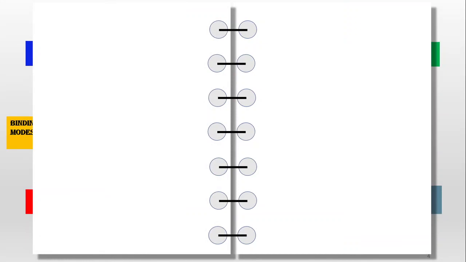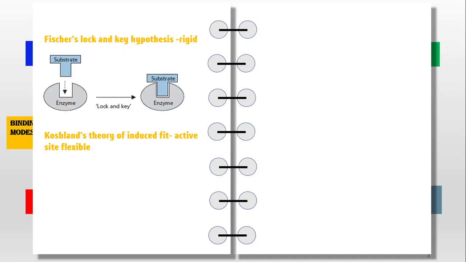There are two theories for the binding modes of protein substrate or protein ligand docking. First one is Fisher's lock and key hypothesis. Second one is Koshland's theory of induced fit. So let us see what these theories say. In Fisher hypothesis, both receptor and ligand are rigid as in a lock and key. So, a substrate or a ligand can bind to the enzyme only if it has a specific shape which matches with the active site of the enzyme, like lock and key.